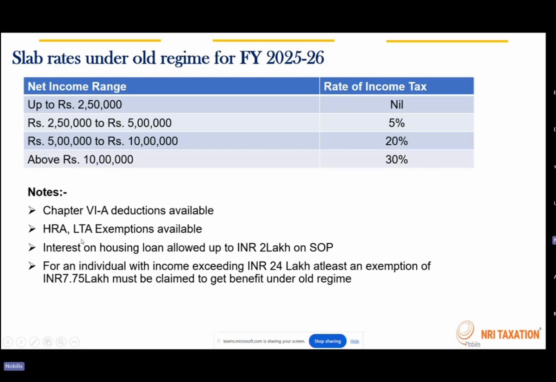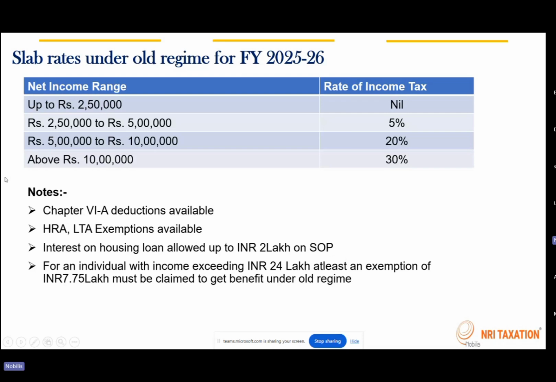So all the deductions continue to be there under the old regime, that is Chapter 6A, HRA, LTA exemption, and interest on housing loan up to 2 lakh rupees on the self-occupied property. So all these exemptions are available under the old regime. And if you make any donations to any NGO, political parties and all, still you will get all those exemptions under the old regime. Under the new regime, even the donations are not covered.